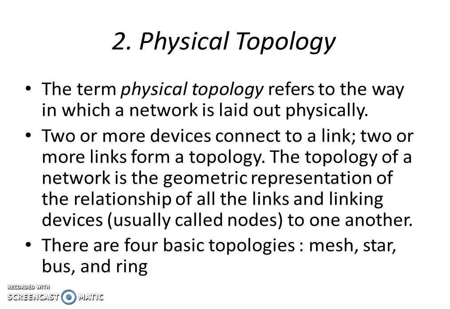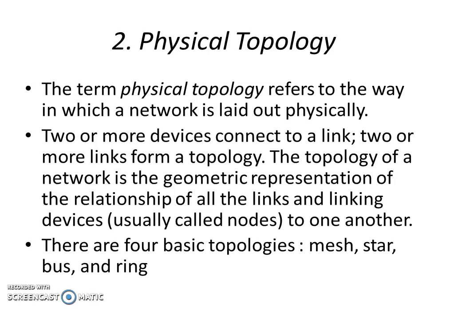So next comes physical topology, the second part of physical structures. The term physical topology refers to the way in which a network is laid out physically. How the network connections are made to connect the nodes in a physical appearance is represented as physical topology. Two or more devices connect to a link. Two or more links form a topology, right? So if you have more than two links, then that will form a topology.